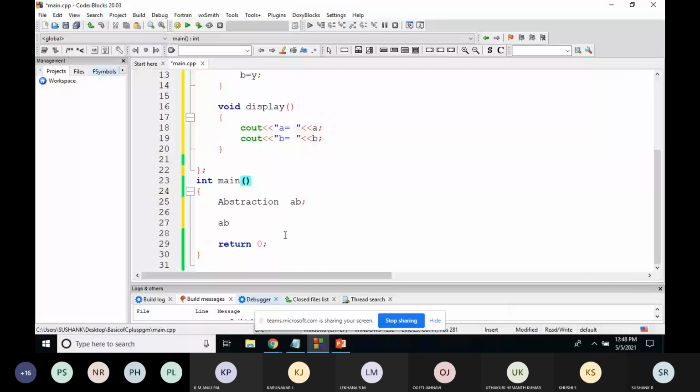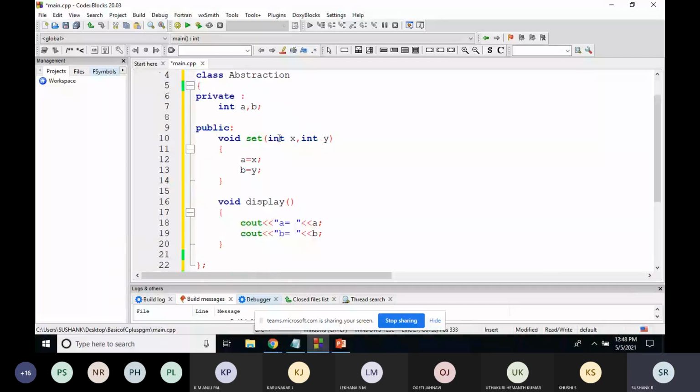See whether you're following this. So which function are you using to set the value? You will be using the set function. For example, I want to give the value of a as 50 and the value of b as 100. Using the set function, if I give 50 and 100, x will take the value 50 and y will take the value 100. So a is equal to 50, a will get the value 50. b is equal to y. What is the value of y? y is 100, so b will get the value 100.